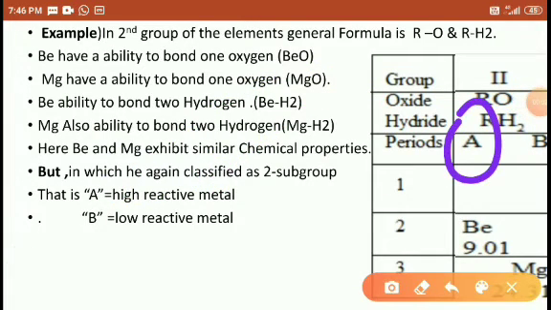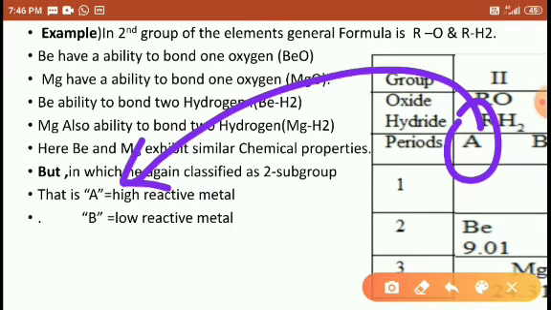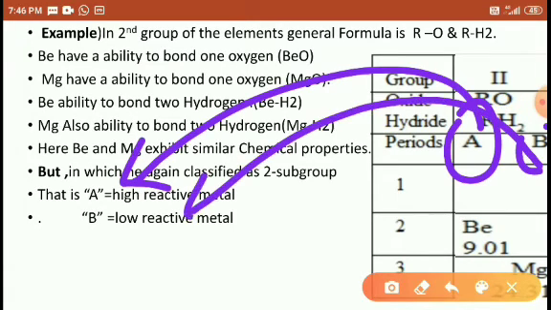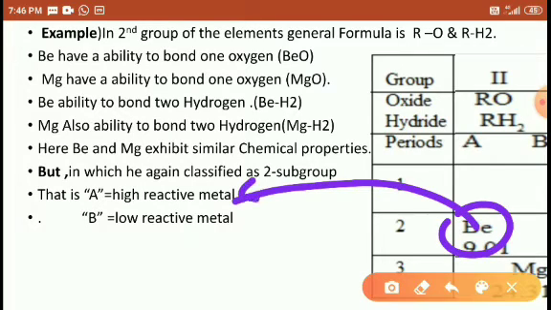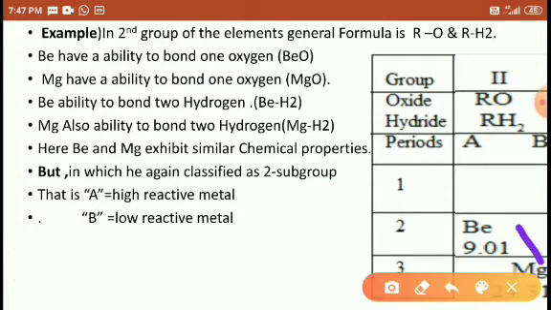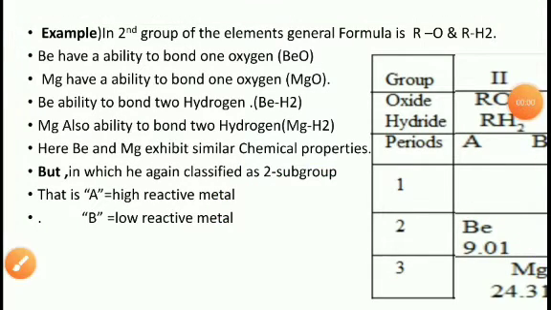So A belongs to the high reactive metal and B belongs to the low reactive metal. It means beryllium is the high reactive metal, which belongs to the A group, and magnesium belongs to the B group, so magnesium is the low reactive metal.